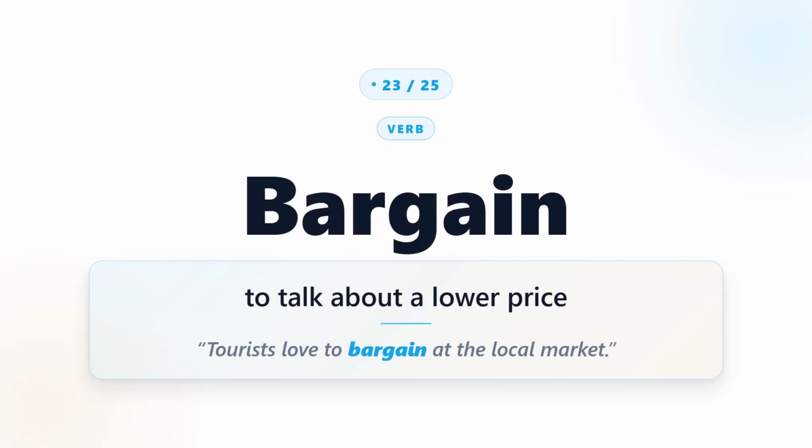Bargain. Bargain means to talk about a lower price. For example, tourists love to bargain at the local market.